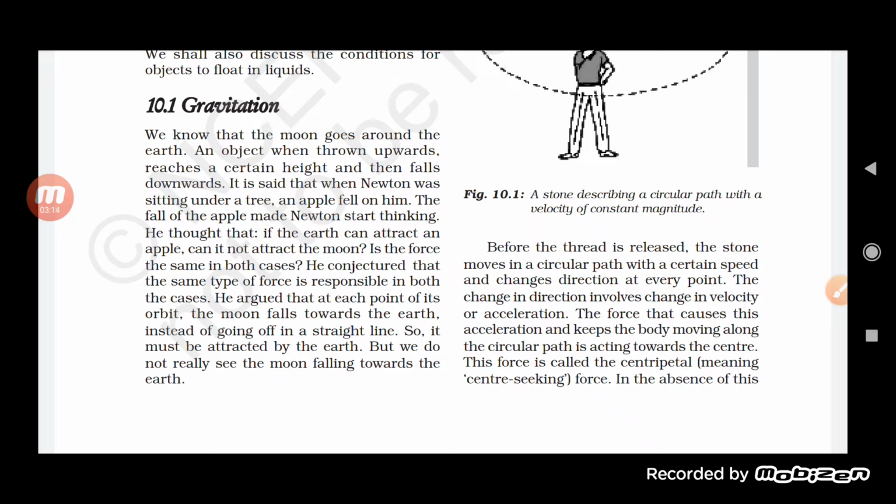It is because of gravity, because of a force. There is some force in the earth which helps in attracting things towards itself. So everything which is attracted towards the earth, it is because of gravity only.